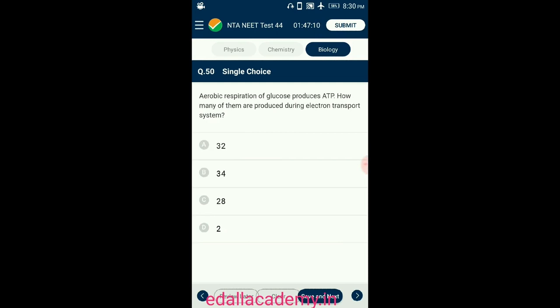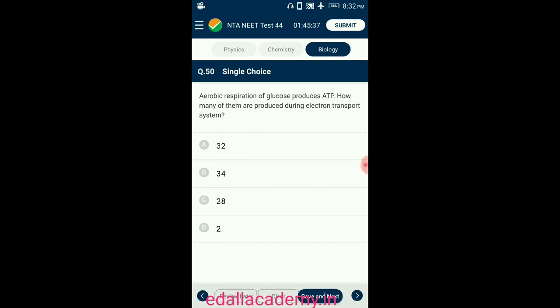Question number 50. Aerobic respiration of glucose produces ATP. How many of them are produced during the electron transport system? The electron transport system is responsible for the oxidation of reduced coenzymes. One NADH passing through the electron transport system releases 3 ATP, while one FADH2 releases 2 ATP molecules. One molecule of glucose produces 10 NADH, that is 2 from glycolysis, 2 from link reaction, and 6 from Krebs cycle.